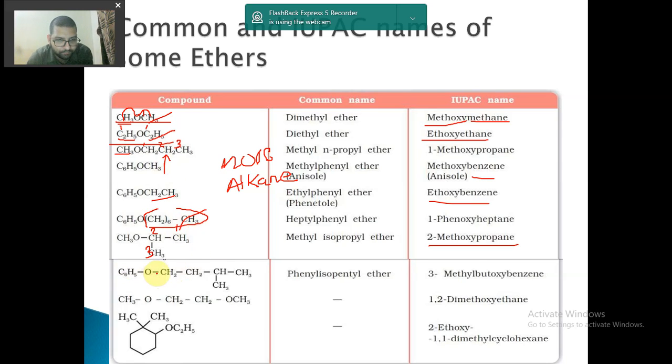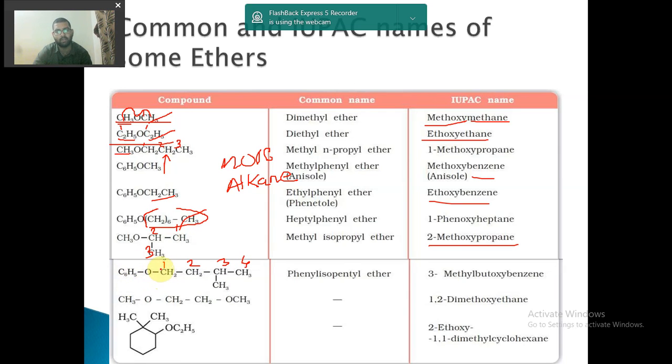Again you see here 1, 2, 3, 4, 1, 2, 3, 4. So in both cases 4 carbon atoms are coming, and here C6H5, 6 carbon atoms are coming. So this will be my alkane group. So what will it be called then? So we will have to start numbering the carbon atoms first. So we will number like this, 1, 2, 3, 4. Why from here? Because my functional group should come at the lowest position of carbon.